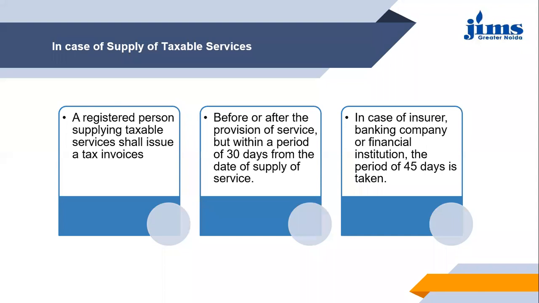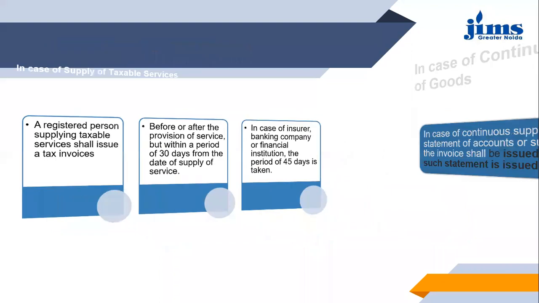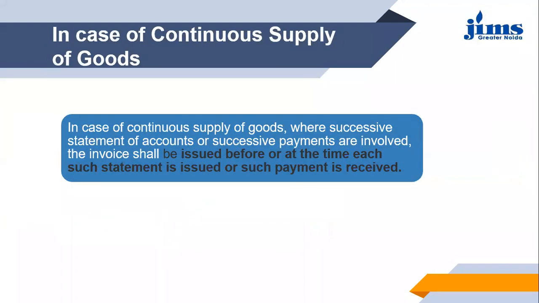And if the company is related to insurance, like if you are the insurer or a banking company or financial institution, like in the case of NBFCs, this time limit extends to 45 days. So 30 days in normal circumstances, and in the case of the special cases, it is 45 days. Then moving ahead with the next category, that is in case of continuous supply of goods.